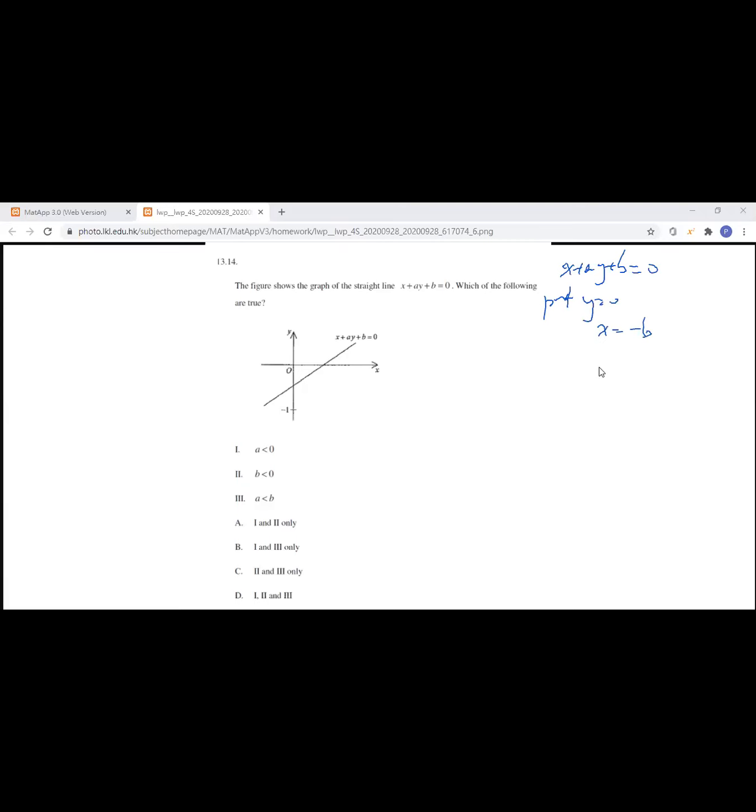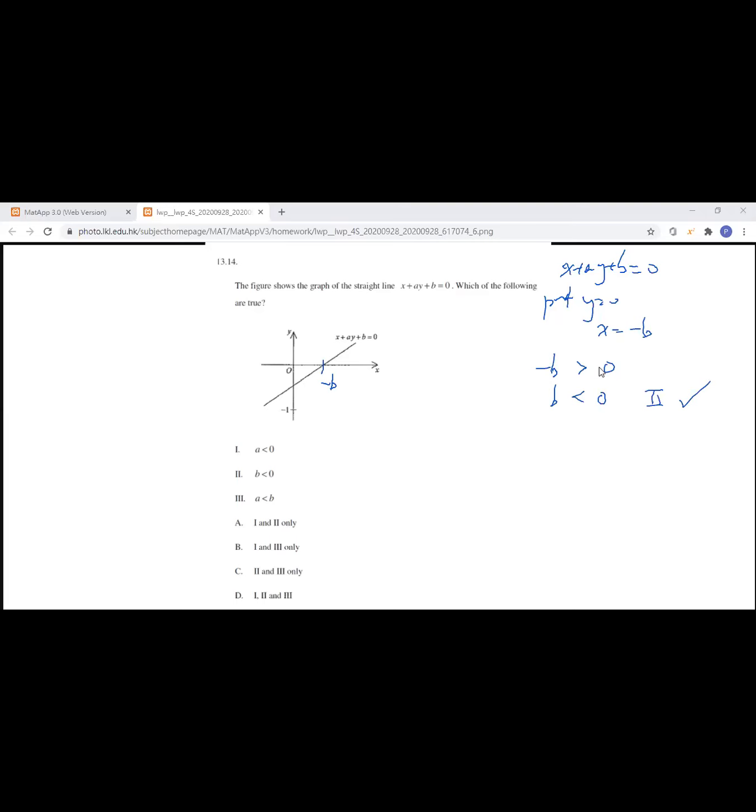So this should be x-intercept, right? Negative b. The negative b is on the right-hand side of 0, which means that negative b should be larger than 0. Okay? If negative b is larger than 0, which means that b itself should be less than 0. Can you get this? Okay? Which means that statement 2 is correct.